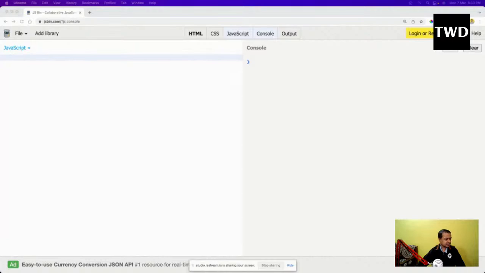So what is JavaScript? JavaScript is like any other programming language. If you're coming from an HTML CSS background, this is the first programming language you might be learning. Or if you're coming from a Java or C++ background, this is the first functional programming. Although there is some class-based approach also here, which you are going to learn later on in ES6, and that was introduced in 2015.